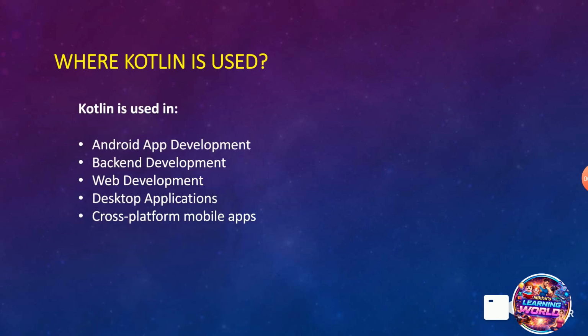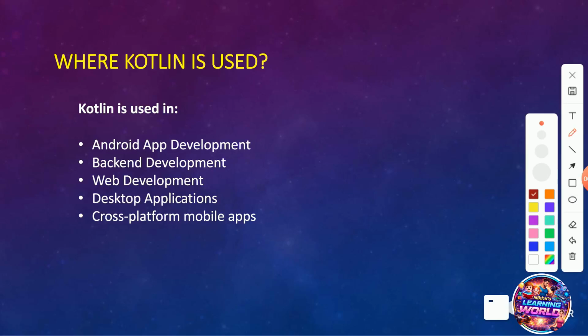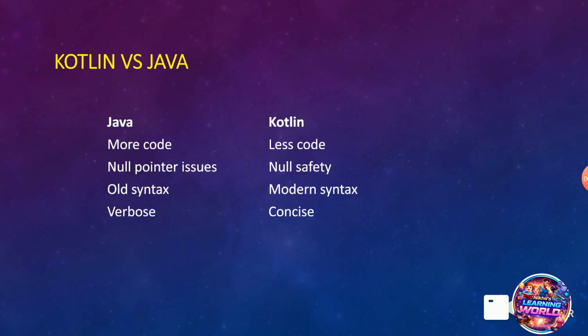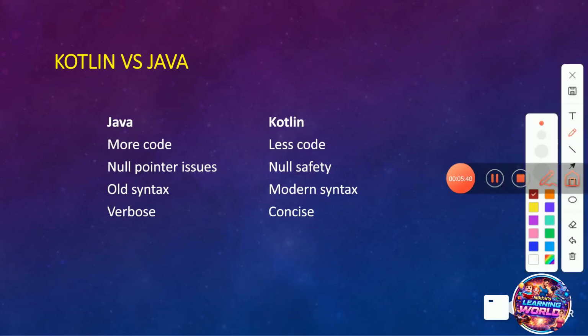So where is Kotlin used? Kotlin is used primarily in Android applications, backend development, web development, desktop development, and cross-platform mobile applications like Kotlin Multiplatform applications. Many big companies use Kotlin. This builds trust for students, right? So you can understand now how important Kotlin is.